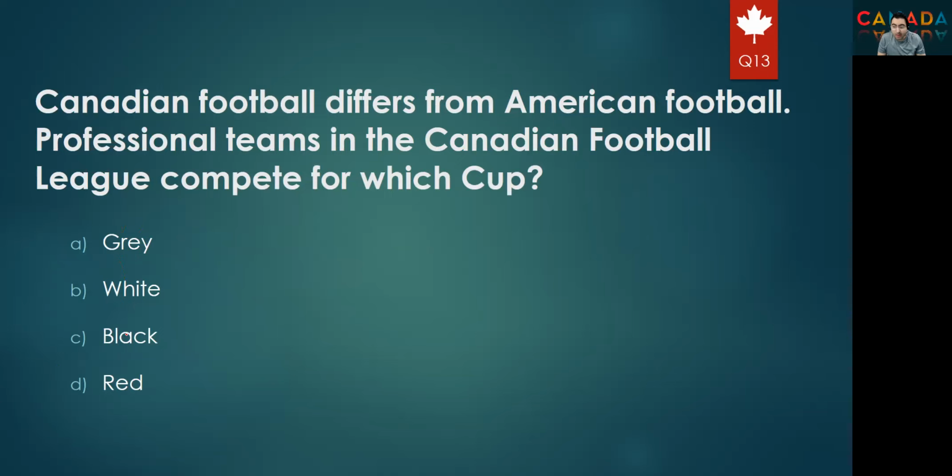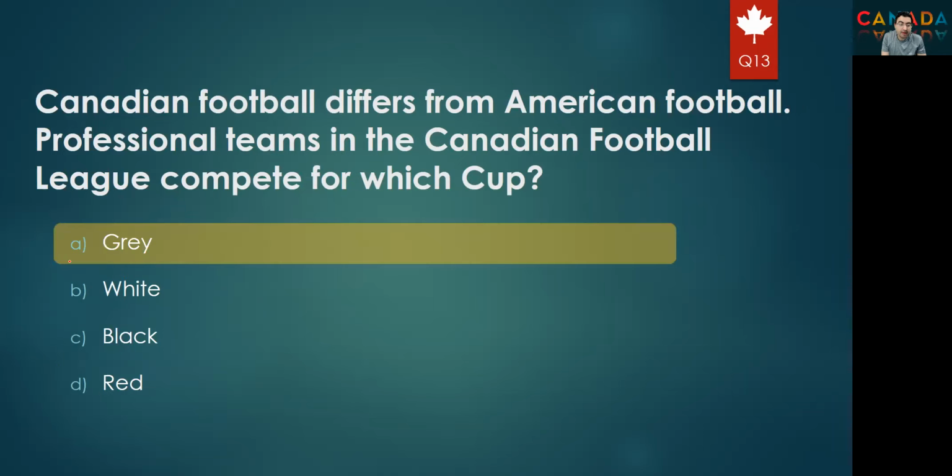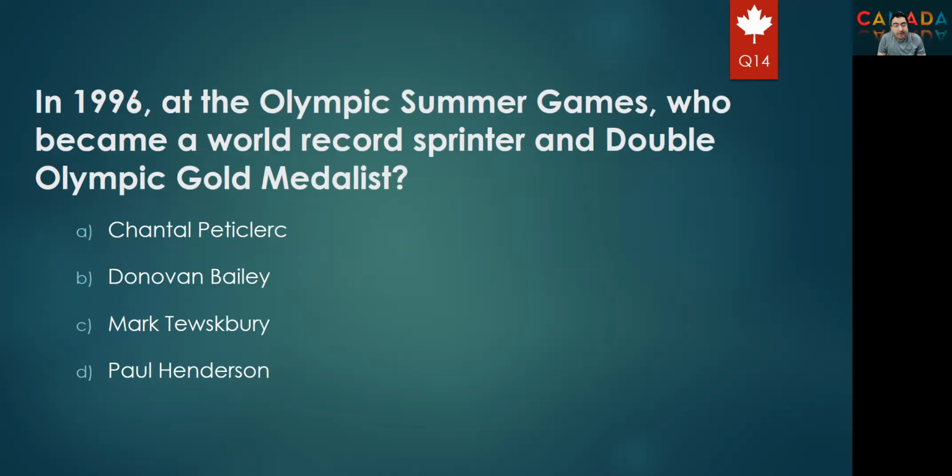The Grey Cup, the White Cup, the Black Cup, or the Red Cup? If you like sport, you will know this answer should be the Grey Cup, option A. Next question. In 1996, at the Olympic Summer Games, who became a world record sprinter and double Olympic gold medalist? Again, we ignore the first name. Is it Petriclerk, Bailey, Tuscobry, Henderson? The right answer for sure will be Bailey, which is option B.